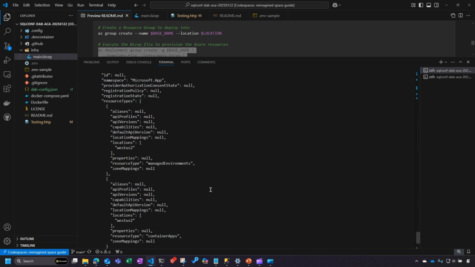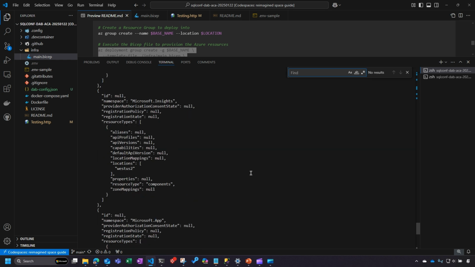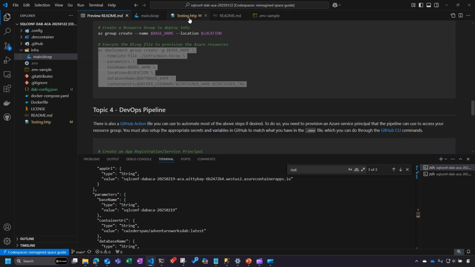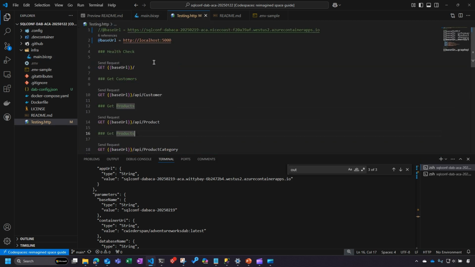And I can find that output, which is this thing here. I can copy that. And if we come back to our testing file again, I just replace my old value in there with the new value.